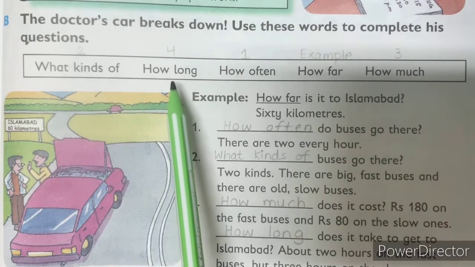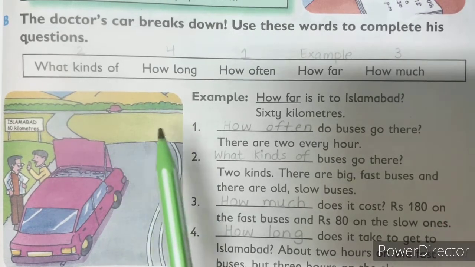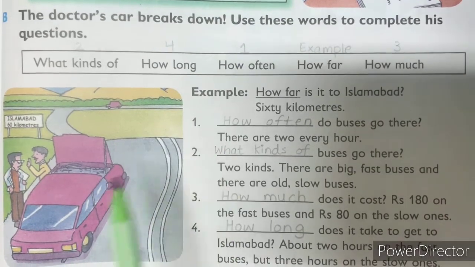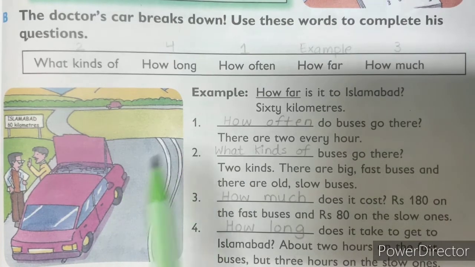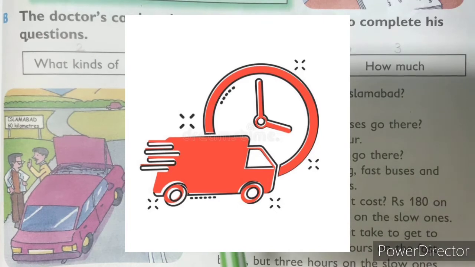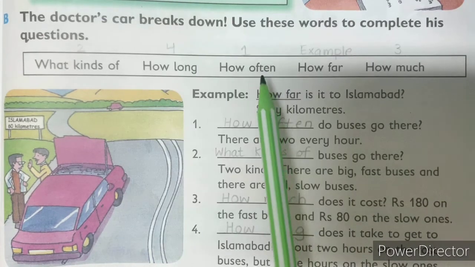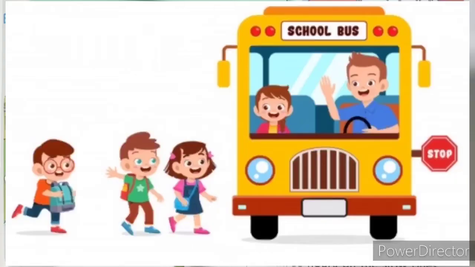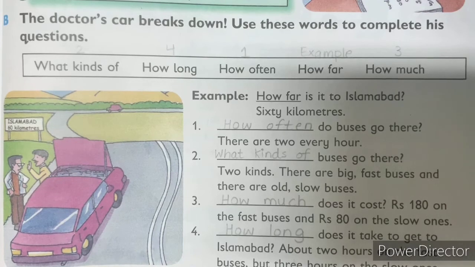How long means you are asking about the time duration. How long it will take. We used to say like this. How often means how regularly or how frequently. Means on a regular basis you are doing that thing, or frequently.